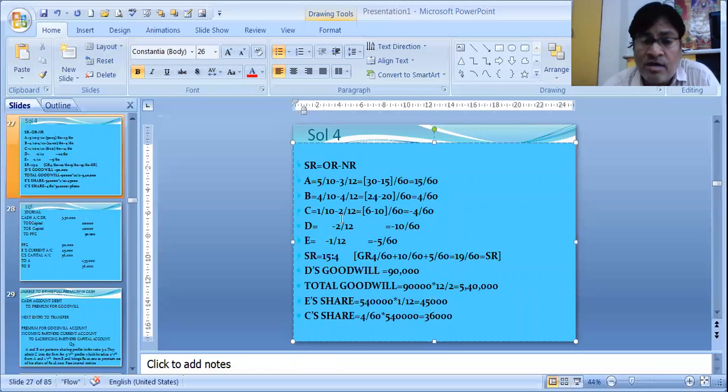We should also understand how much we will debit C's capital because he is gaining in the future. If he is gaining in the future, his capital has to be debited because he also has to give some amount to the sacrificing partners. That means existing partner's capital will be debited with this 4/60 part of 5,40,000. 5,40,000 was the total goodwill. Total goodwill into 4/60 part. That means 36,000 has to be debited. Now we will pass the journal entry.